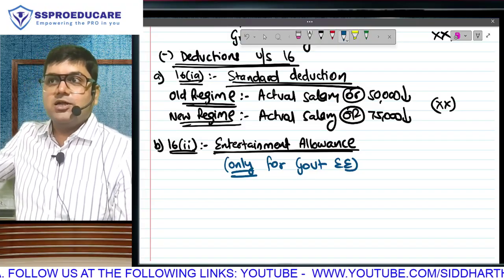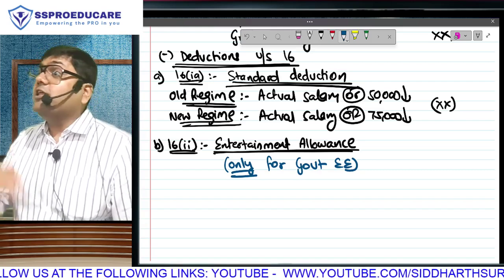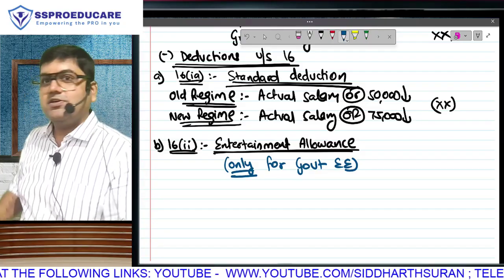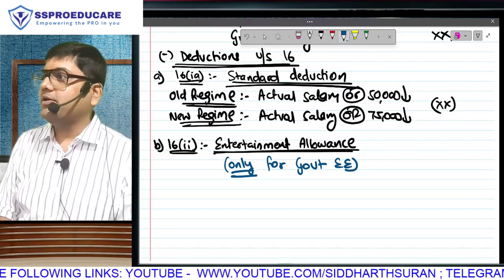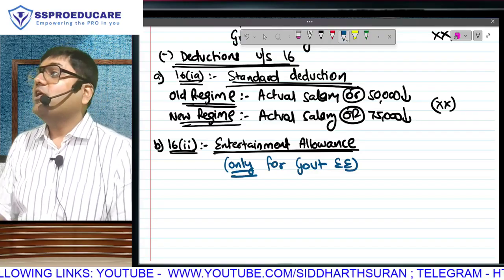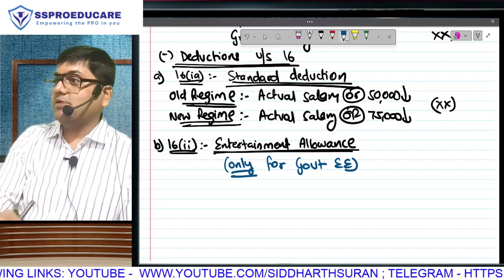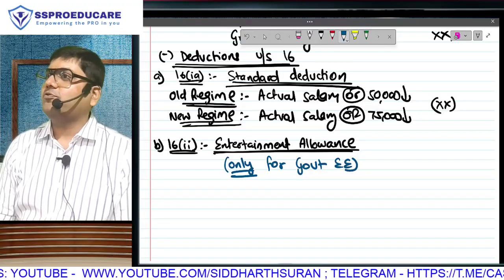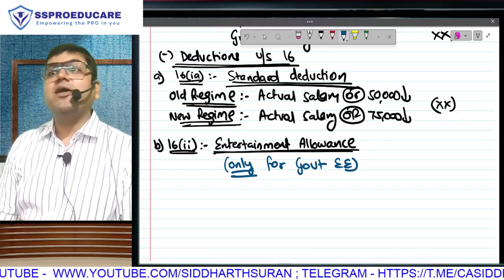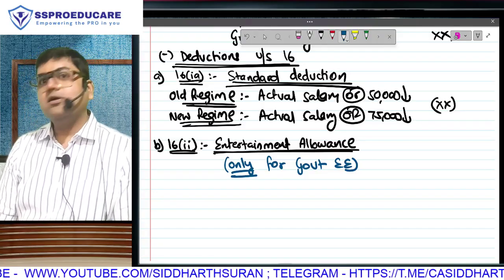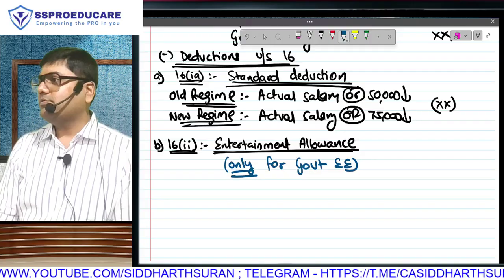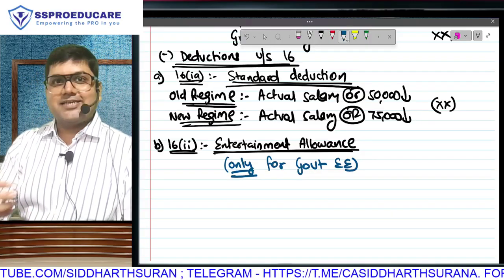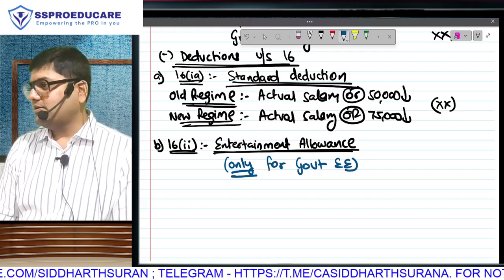Well, think about it. Private sector does not get this tax benefit. And if you feel, sir, this is unfair, it is just the beginning. Throughout this chapter, every single section, whether exemption or deduction, the moment it is a government employee, you close your eyes and say, all benefit to them. Any tax benefit on the planet possible is given to government employees, so that they don't ask for more salary. Take exemption, take deduction, don't ask for more salary.